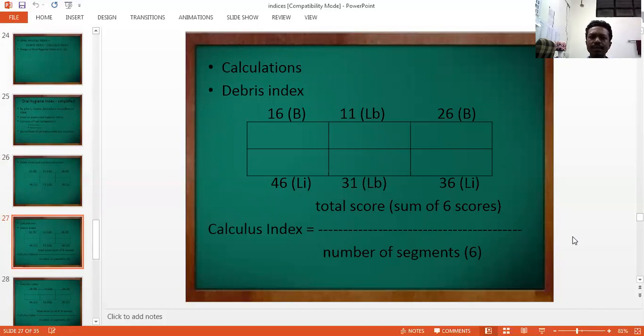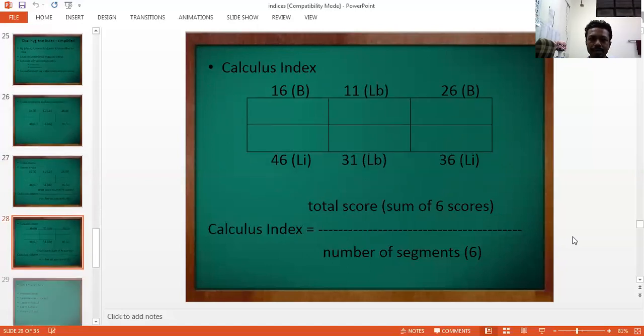Only one surface of each index tooth is to be recorded. 16, 26, 36, and 46 are the molar teeth, and 11 and 31 are the incisors. For maxillary molars, the buccal surface is recorded. For mandibular molars, lingual surfaces are recorded, and for anterior teeth, the labial surfaces are recorded.